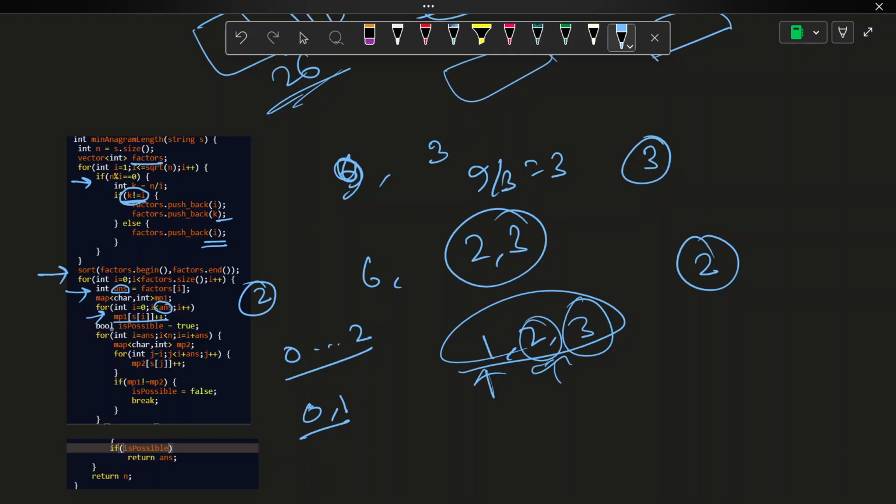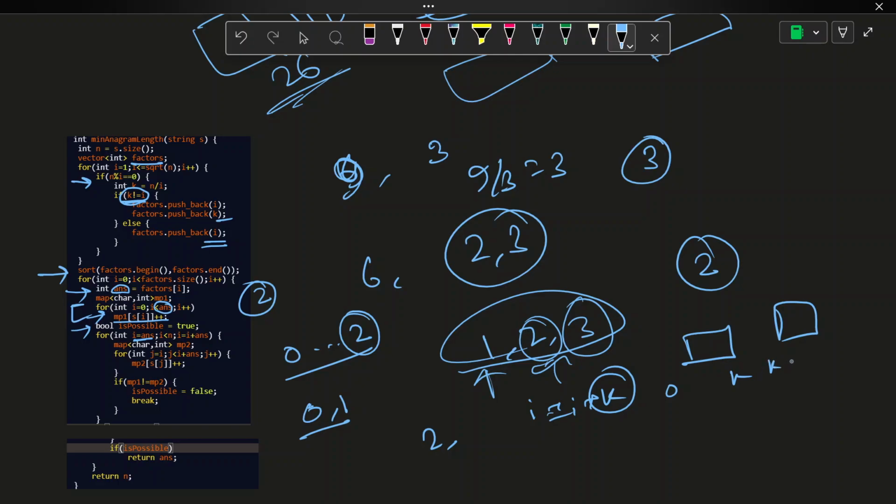For these characters I will create a map, and initially I will take is possible as true, right? And I will traverse the remaining characters of the string. So it will start from 2, and how will it increase? i equals i plus k, where k is the factor length, and now I am traversing substring by substring, like 0 to k I have already traversed here.